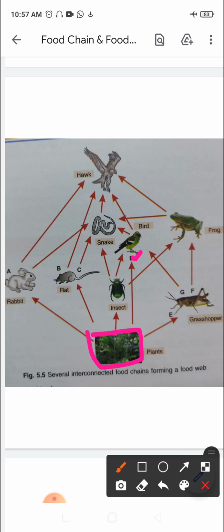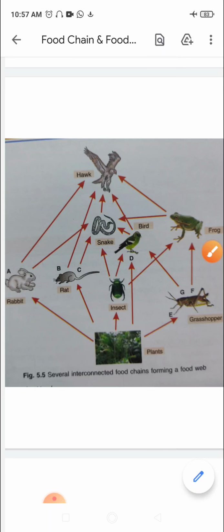We're talking about the D food chain. In this food chain, plants are eaten by birds, right? You can see here, this is a bird. Plants are eaten by bird and bird is eaten by hawk. What we get to see here, this is the top carnivore, right? Bird is eaten by hawk.